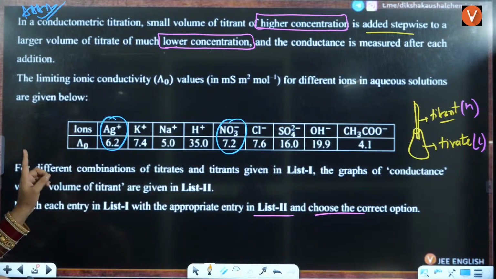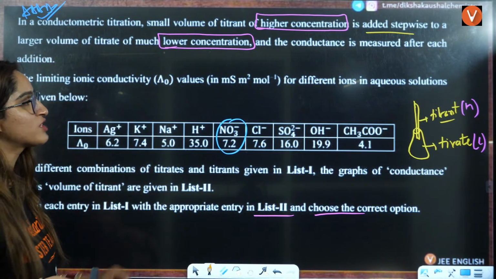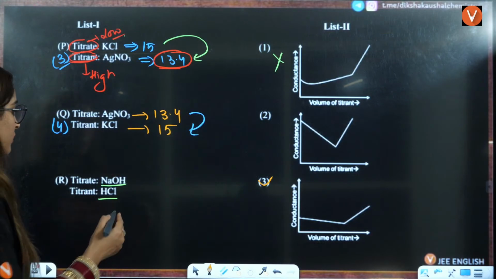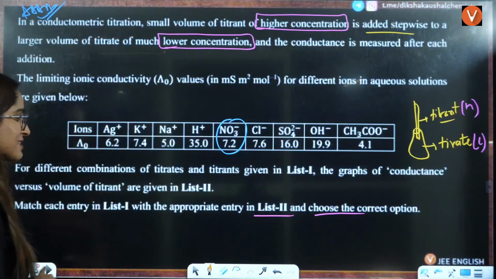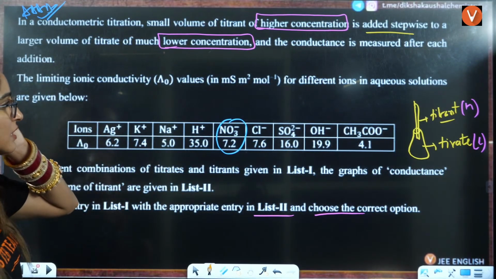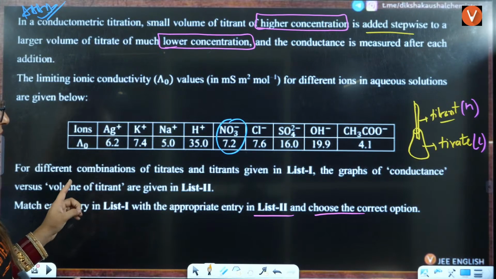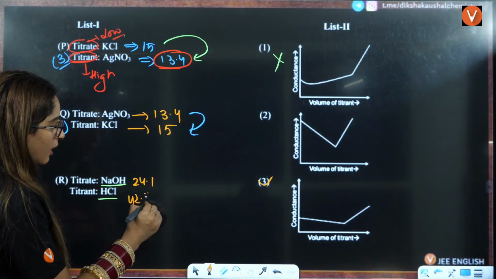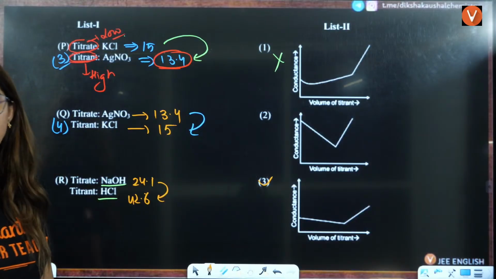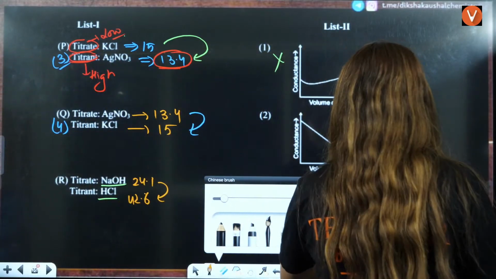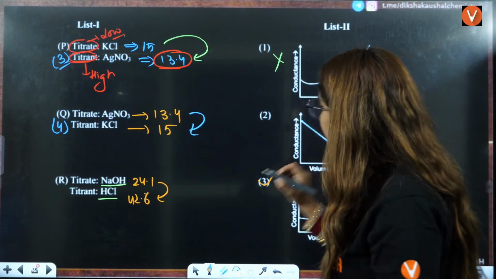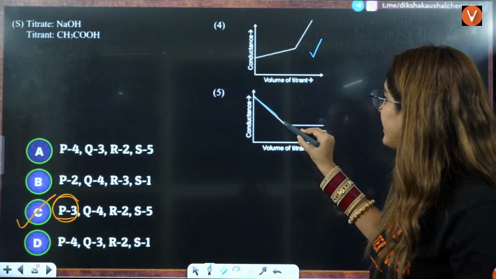Very highly it will decrease, right? Why? Because you have Na, let's say this is 5, OH is 19, so this is 24.1, right? What is HCl? HCl is 35 plus 7, 42.6 I think, right? So can you see this is almost a double? So when you decrease it, there will be a great decrease here. It will not be a small decrease. This is a very high decrement, right?